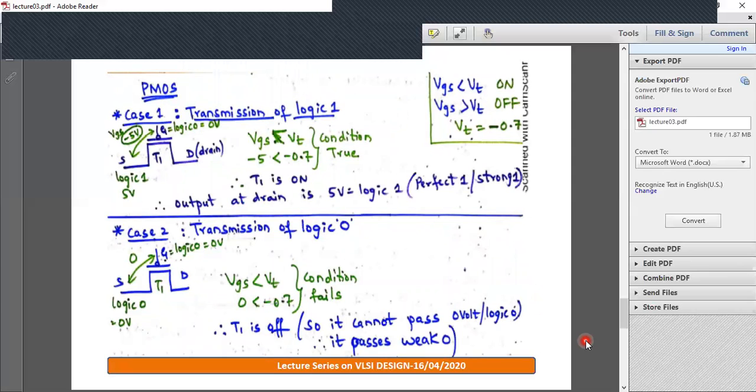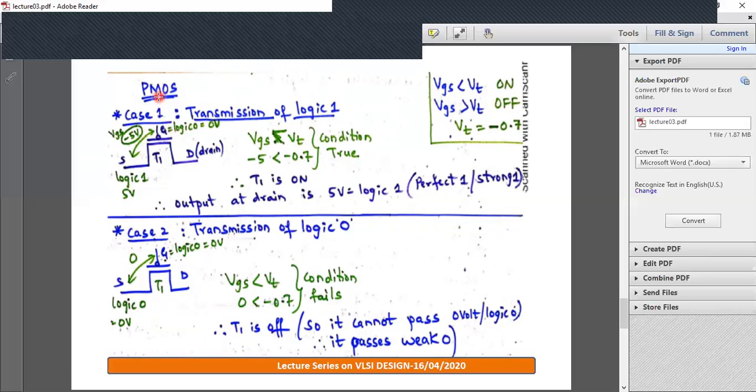So the next pass transistor is PMOS. VGS less than VT means PMOS will be in on state. If it is greater than VT, it is in off state. And the threshold voltage for PMOS is negative, so let us consider it as minus 0.7. Again two cases: one is logic 1 transmission and one is logic 0. So first case, transmission of logic 1.